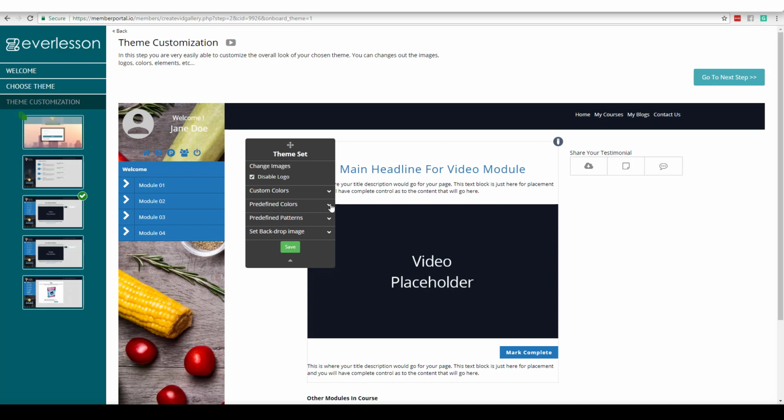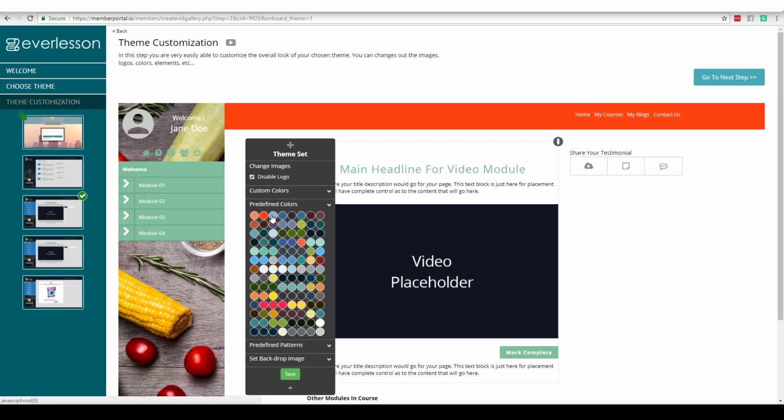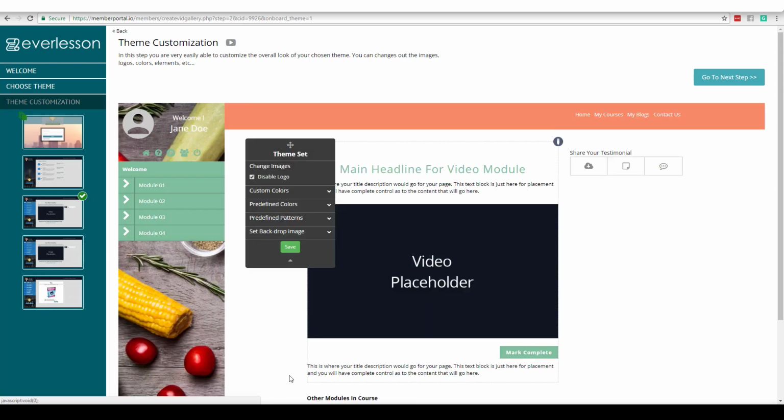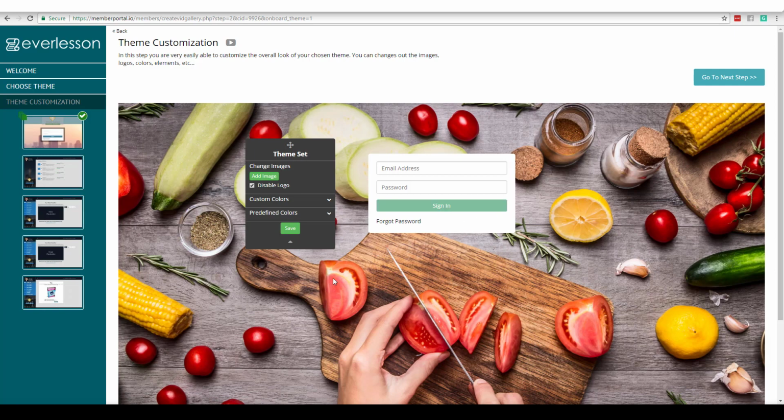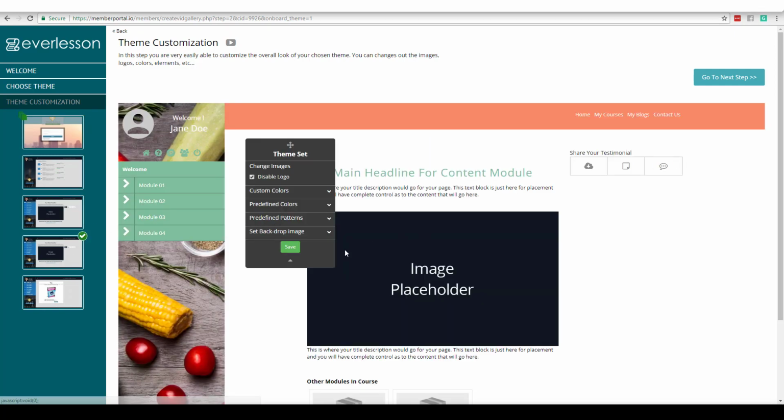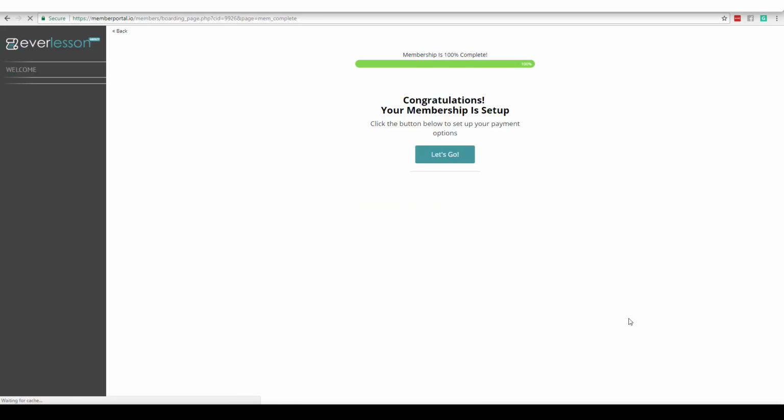Or what most people do is they come over here to predefined colors and they just start clicking. See? And what's going to happen is we're going to match the colors for you. So that's not horrible, but I thought the first one was pretty good as well, okay? So if I want this, I'm going to click on Save. And now if I come back over here to the top, I can see, okay, that doesn't look too bad. And I can click on these different pages here, and I can get a good idea what this looks like. I kind of like this. I think it's clean. So now we're going to come over here and click on Next Step.